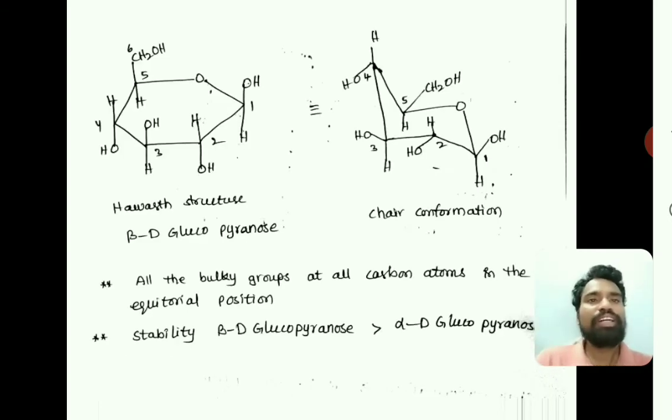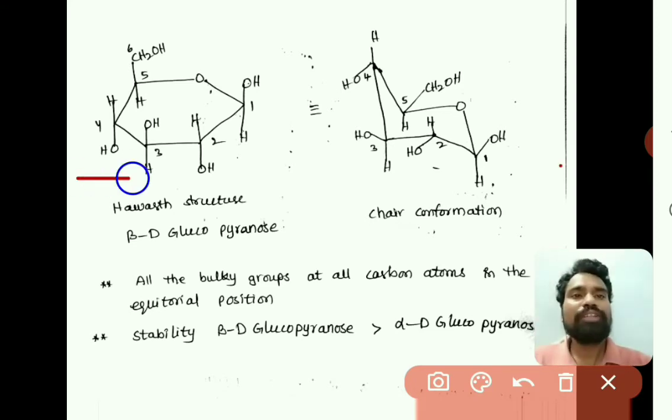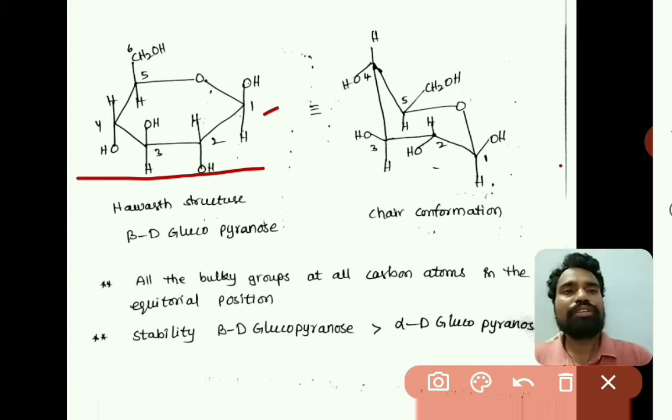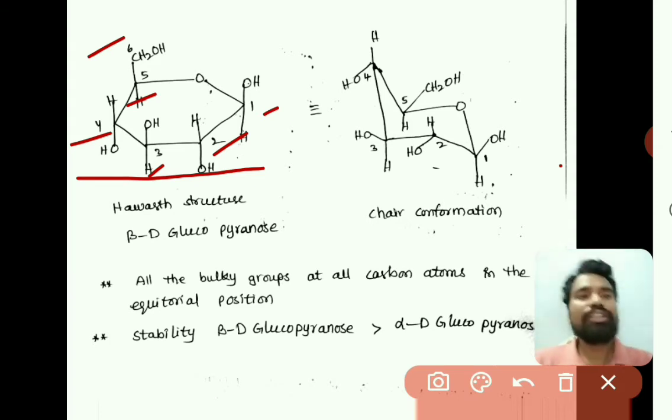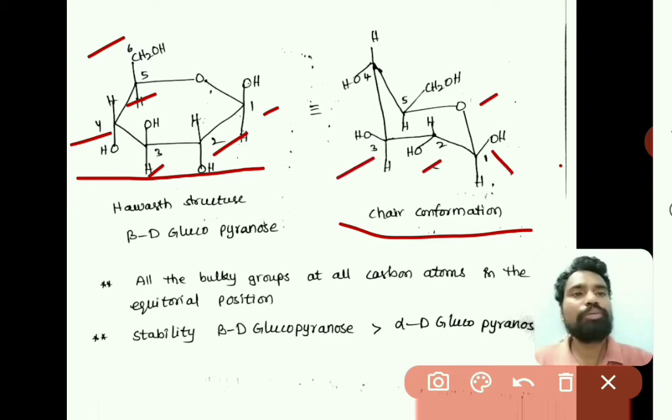Now we will see the chair conformation of beta D-glucopyranose. Here the similar thing: this is the Haworth structure, the first carbon, second carbon, third, fourth, fifth and then sixth, and here also we are writing the same thing as a chair structure, right. This is oxygen, first carbon, second carbon, third carbon, fourth carbon, fifth carbon, and this is of course the sixth carbon.